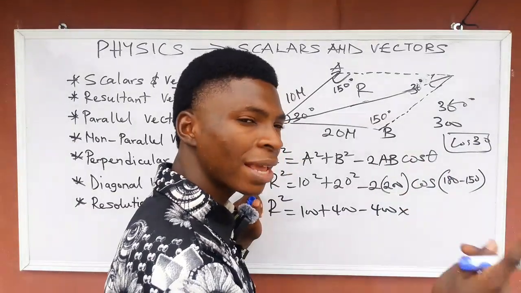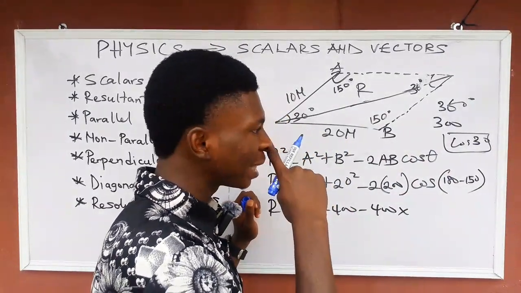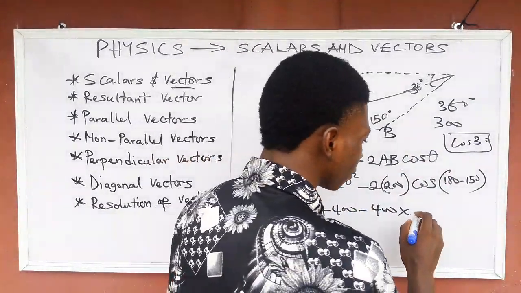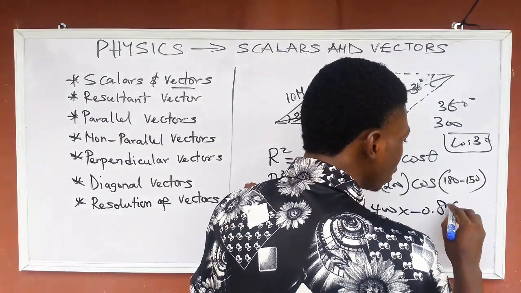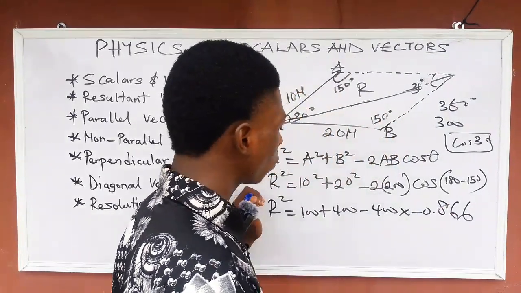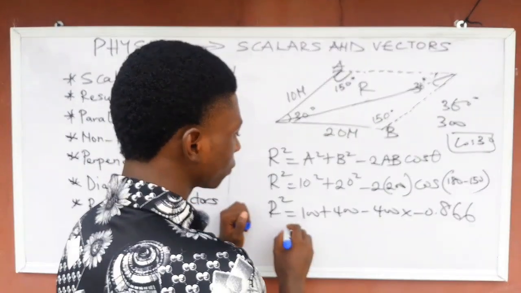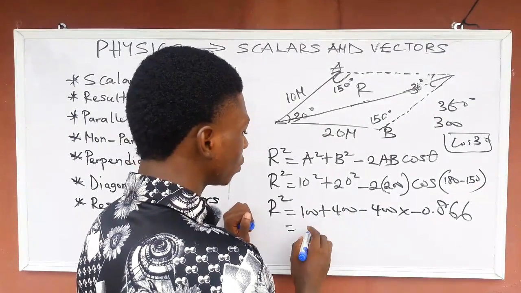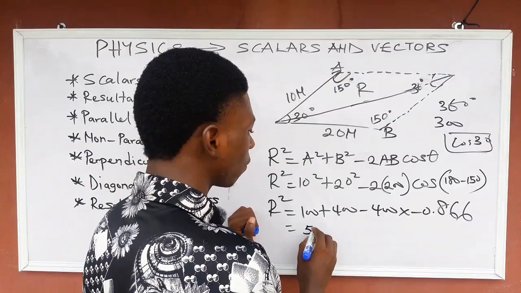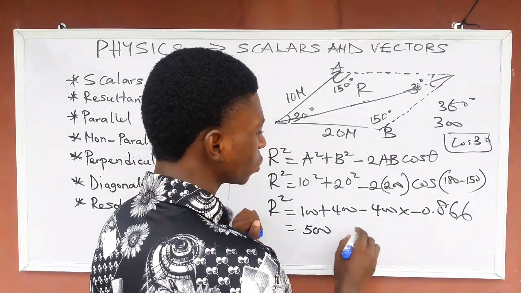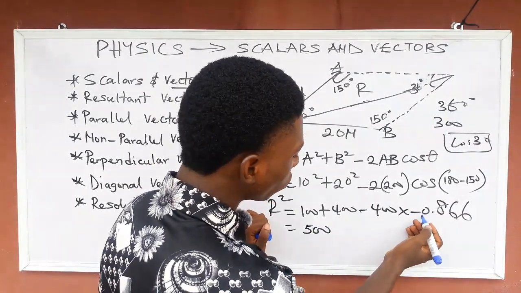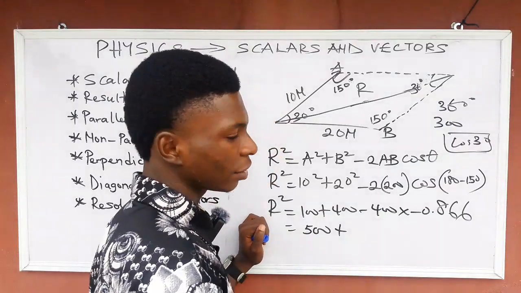So if we press it on the calculator, we are going to get minus 0.886. So 100 plus 400 is 500, minus times minus will be plus. Are you getting me now?